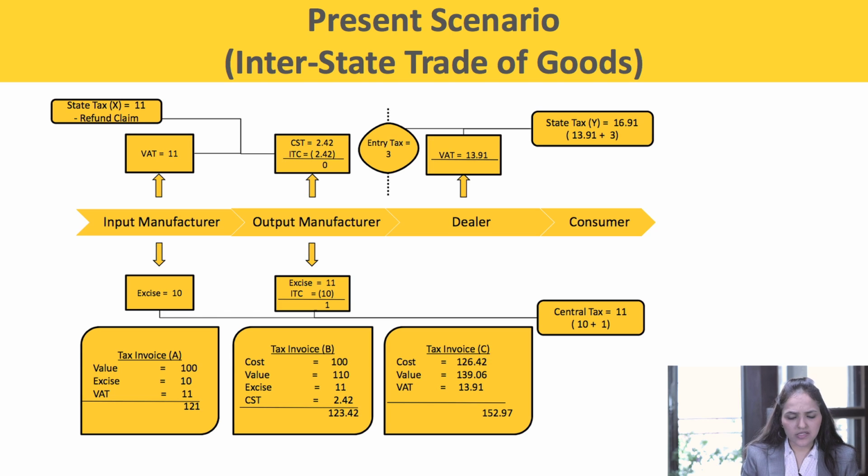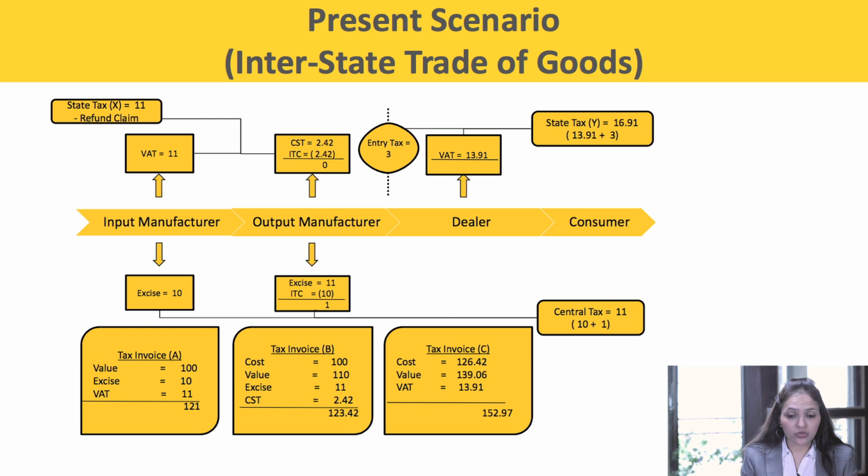Now, assuming that entry tax is also applicable when the output manufacturer is selling the goods to a dealer, then in that scenario, the cost for the dealer becomes 126.42, his value is 139.06 and the VAT would be 13.91. The total invoice value that he would be charging to the consumer turns out to 152.97.